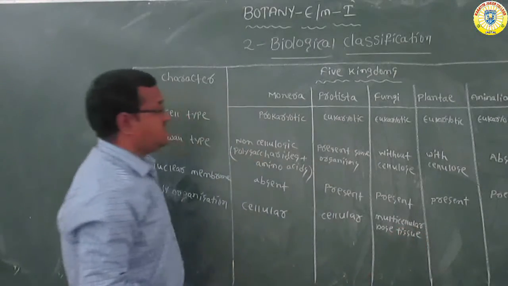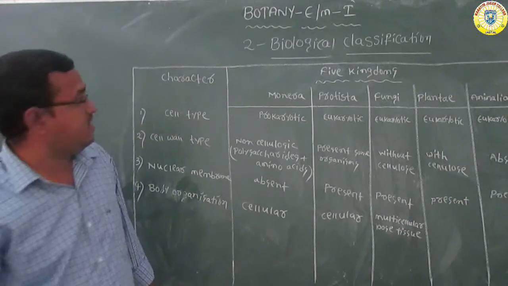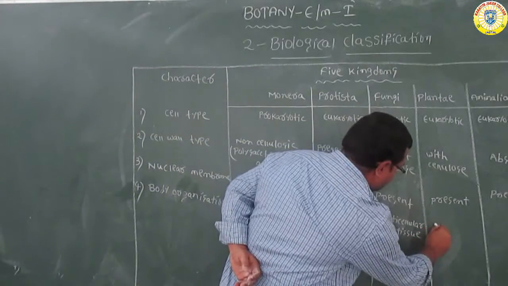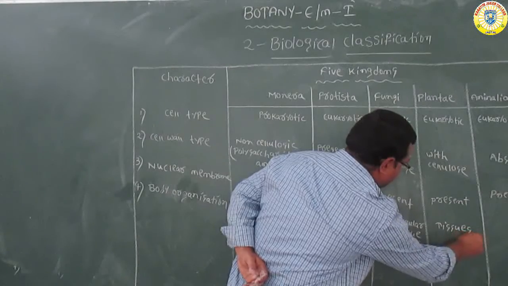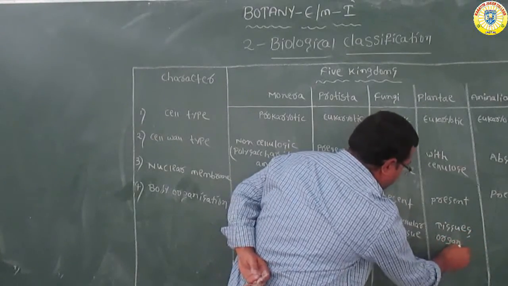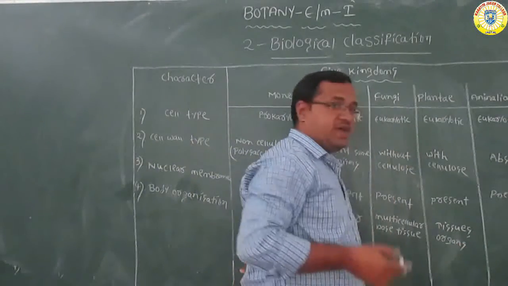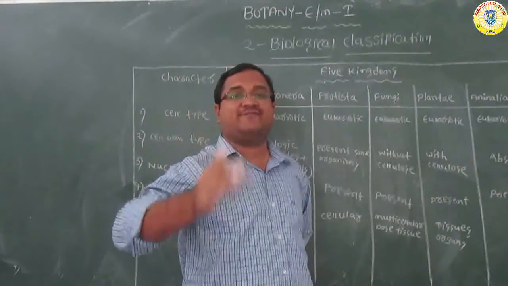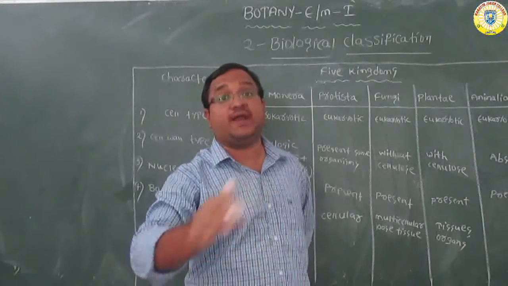Next, in plant, the body organization is up to tissues and organs. But whereas in animalia, groups of cells combine and form tissues, tissues combine and form organs, and organs combine and form organ systems.